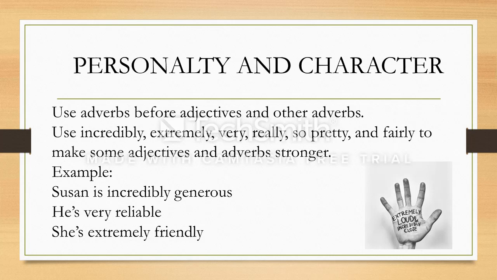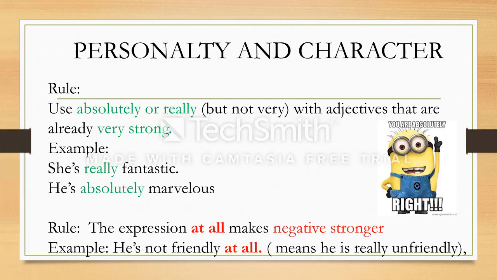Now, there is another way that you can make adverbs or adjectives really strong. The first one is when you use absolutely or really, but you don't use very, when you have to make them very strong. For example, she's fantastic. If I say she's fantastic, it already means that she is something beyond good or very good. So in this case, I will not say she's very fantastic.